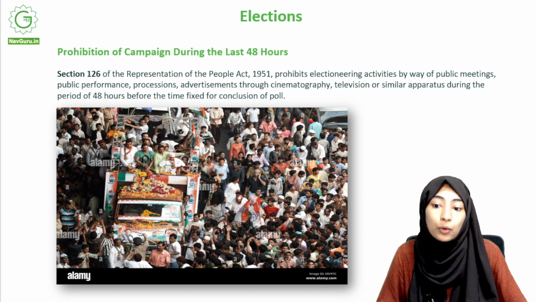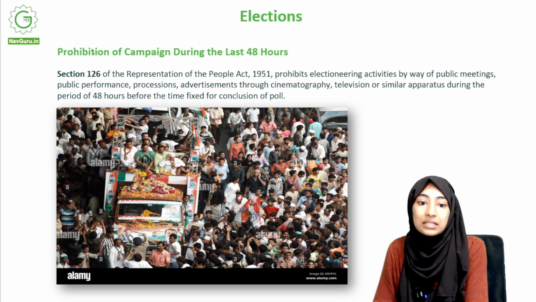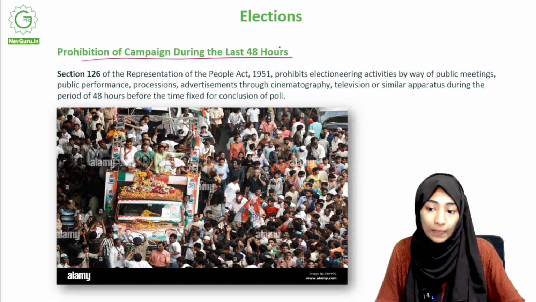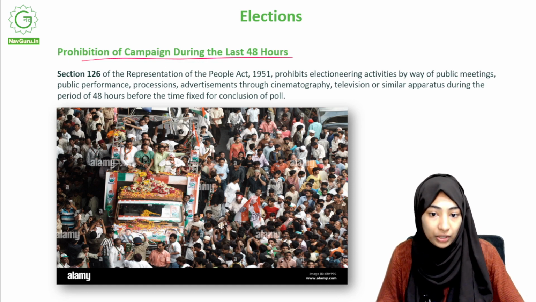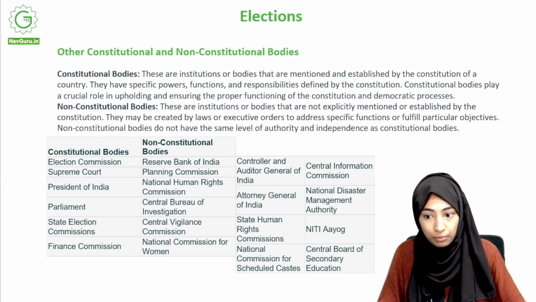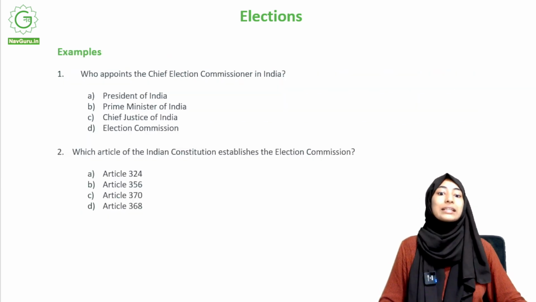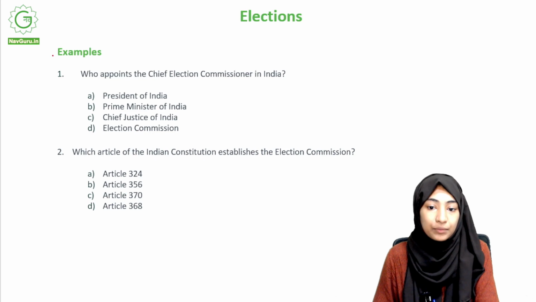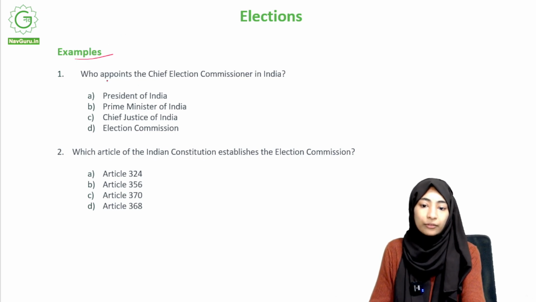Then we looked at the prohibition of campaigning during the last 48 hours, and then we looked at other constitutional and non-constitutional bodies. So after all of that, now we'll be beginning with our examples. Let's look at the very first example.